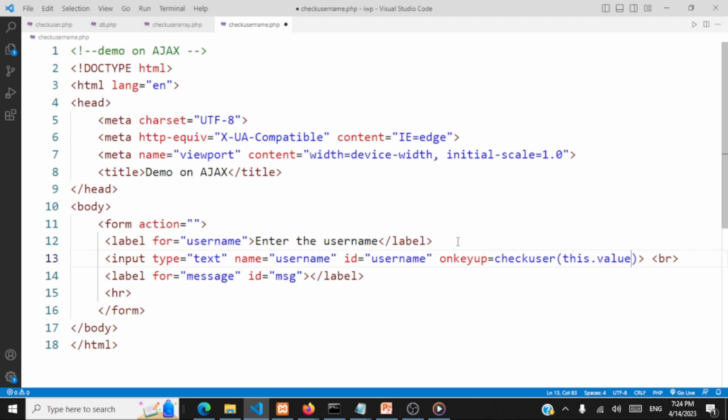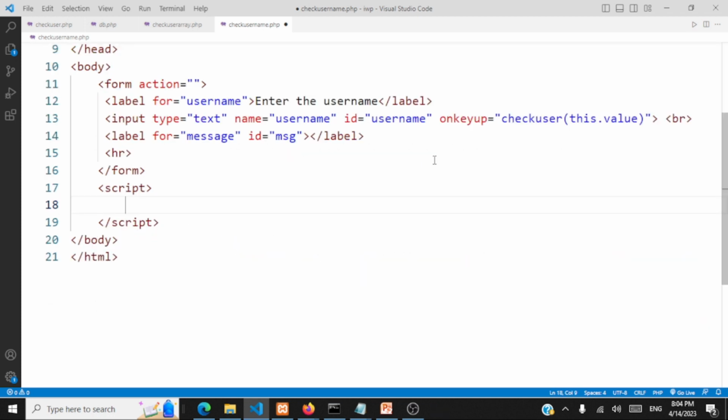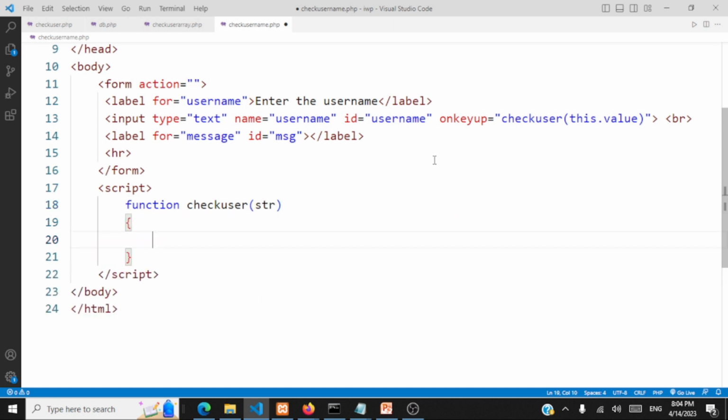Once a user presses a key and releases it, that value is this.value. If he presses S, then this.value will be S, and that's getting sent to this function checkUser. That's a JavaScript function. We should code that. Let's code this JavaScript method, function checkUser, and we'll get the value, this.value, as a string here. The first thing we are going to check is whether this string is empty.